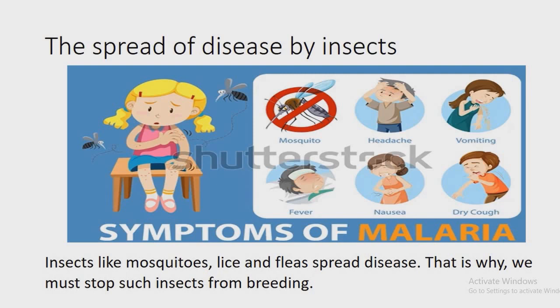Suppose this mosquito bites some person who has malaria. The malaria germs in that person's blood enter the mosquito's body with the blood it sucks. If this mosquito bites another person, the malaria germs enter that person's body too, and he too can get malaria. Therefore, insects like mosquitoes and fleas spread diseases. That is why we must stop such insects from breeding.